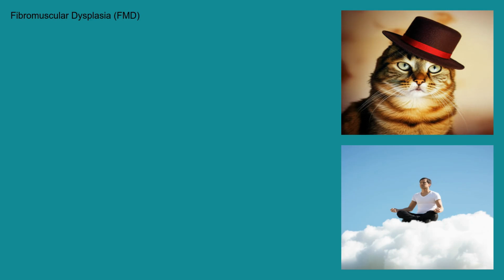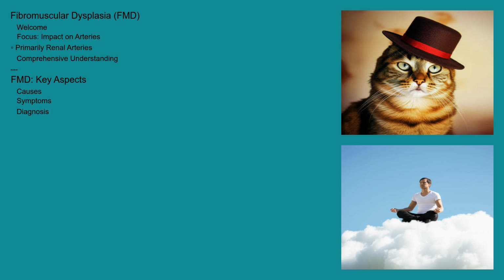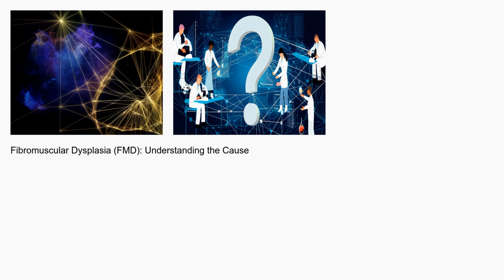Welcome to today's exploration of fibromuscular dysplasia, or FMD. This condition primarily affects arteries, and we'll be focusing on its impact on the urinary system, specifically the renal arteries. Join us as we delve into the causes, symptoms, diagnosis, treatment, and more to gain a comprehensive understanding of this complex disease.